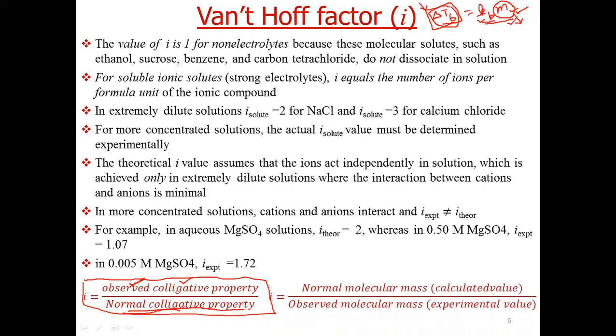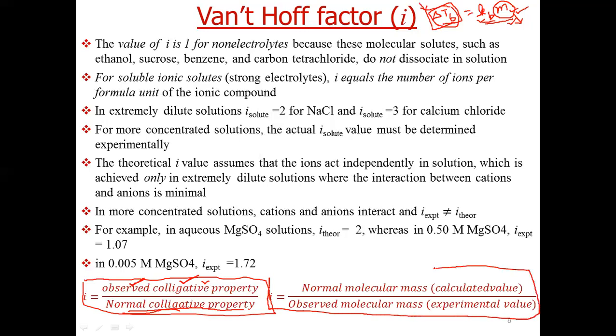We can also derive this relation in terms of the molecular mass of the solute. In our previous slide we said that colligative property is inversely proportional to the molecular weight. So in terms of molecular weight, we can have iota is